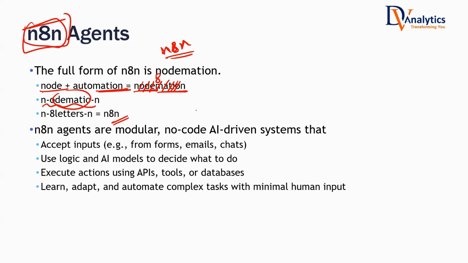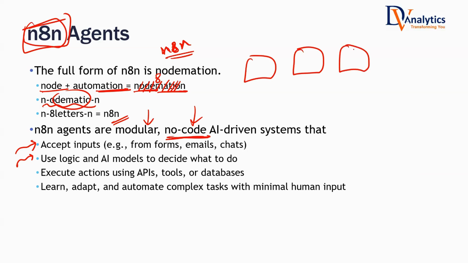N8N agents are modular and no code. No code is the point that we need to underline and highlight. And they accept inputs from forms, emails, and various other ways of taking input. You can follow a logical flow. In N8N, the word that you hear very frequently is workflow. So you create a workflow: how you take the input data, how you analyze it with AI agents, how you create the final output, how you run this automation. This whole thing is known as a workflow. In this workflow, you have agents and nodes, you connect these nodes, and then you can run this workflow.